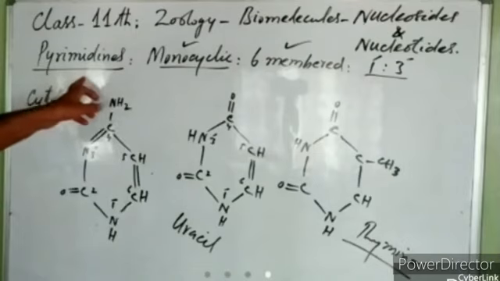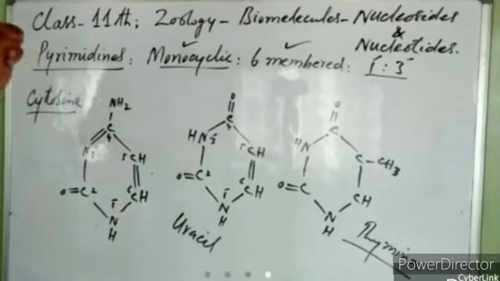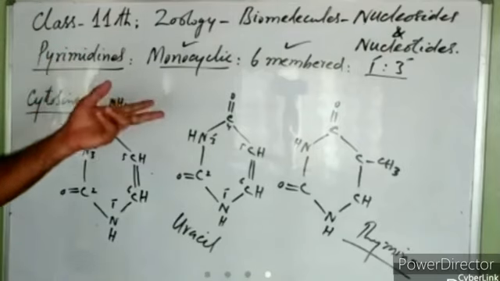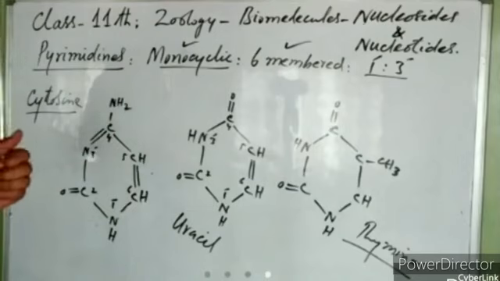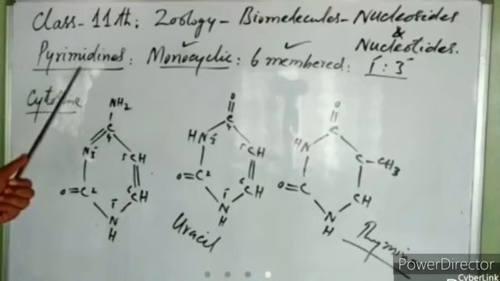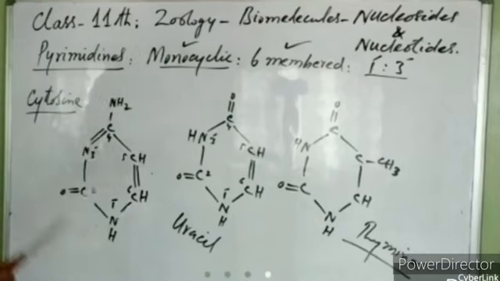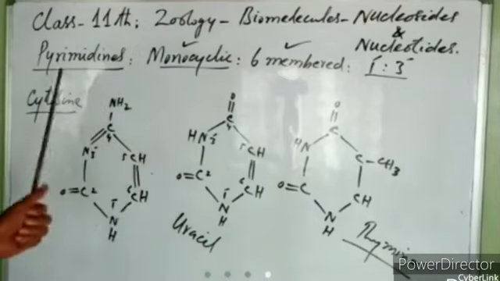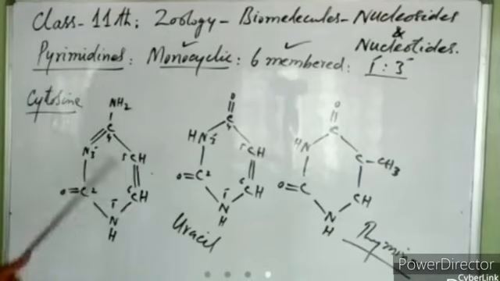So purines, they are two in number, adenine and guanine. Both the purines are dicyclic. They are 9 membered and they have nitrogen at position 1, 3, 7, and 9. While pyrimidines, they are 3 in number, right? Cytosine, uracil, and thymine. They are all pyrimidines. These pyrimidines, they are monocyclic. You can see all of them is formed of a single cyclic group, right?